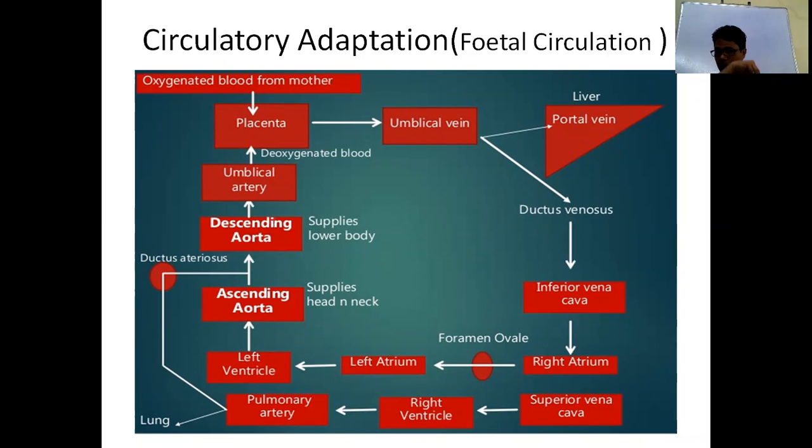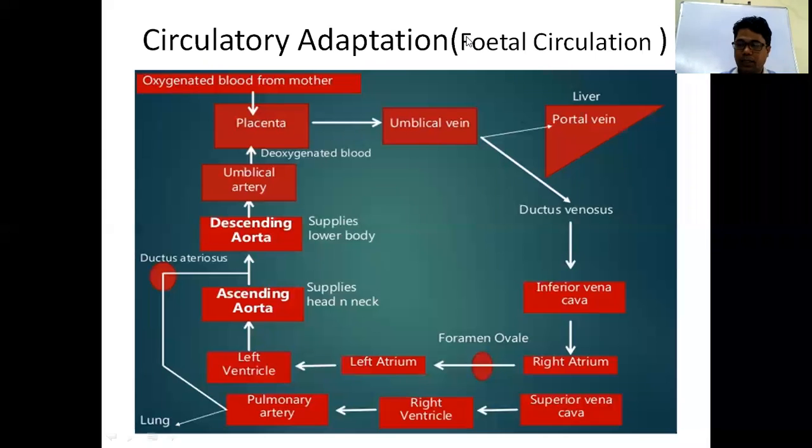These two organs get oxygenated blood, and deoxygenated blood comes to the right atrium, then the right ventricle, then through the ductus arteriosus to the descending aorta, and it supplies the lower extremities of the fetus. This is the fetal circulation.